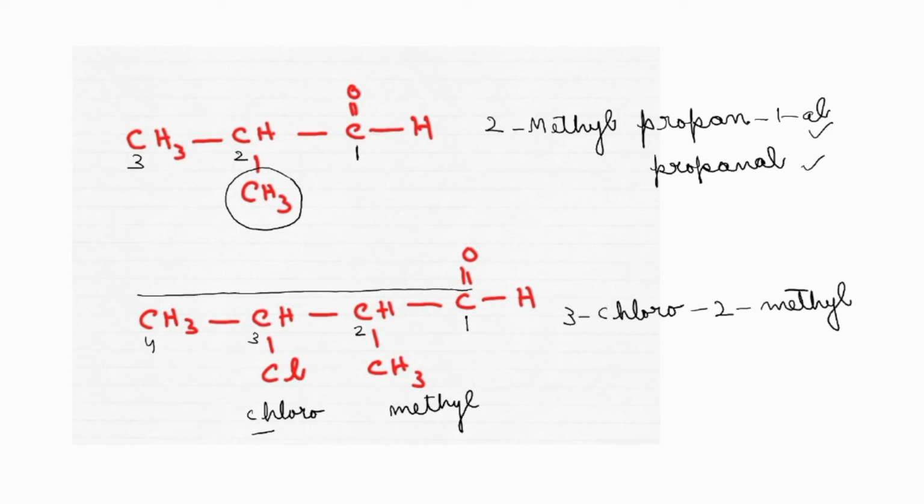Now the prefix is over. Then, which is the root word? 4 carbon atoms are present. It was butane earlier. Now what has happened to that? We are rubbing that E and attaching al: butanal. Or you can write butan-1-al. Both are correct. Got it?